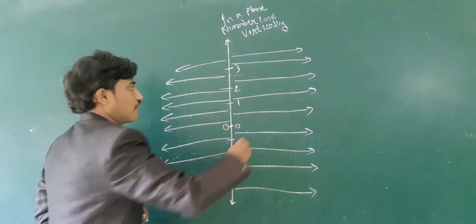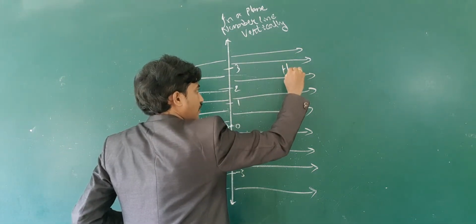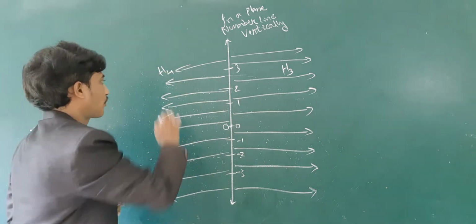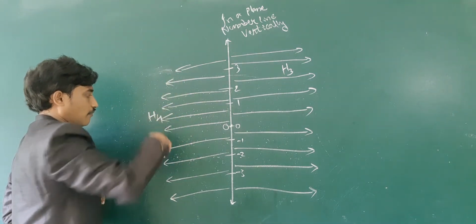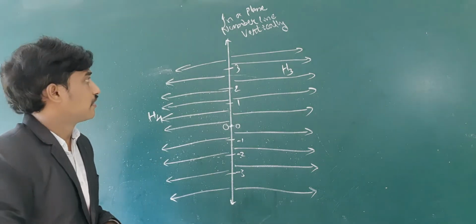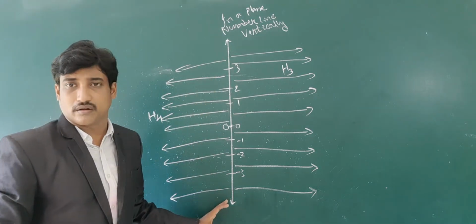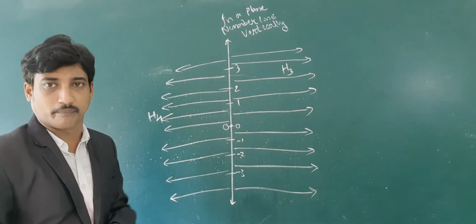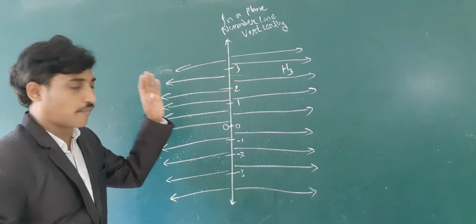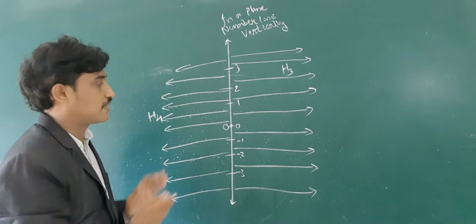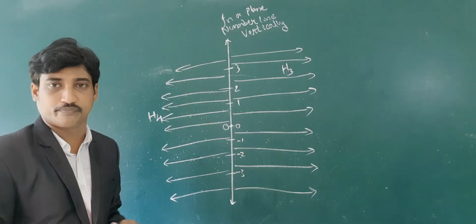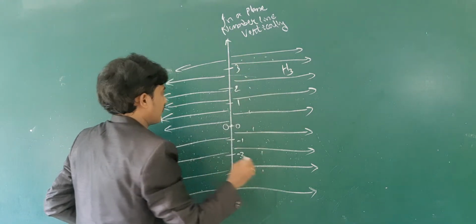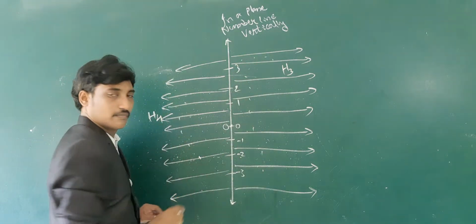Let us take this half plane as H3 and this one as half plane H4. This number line belongs neither to H3 nor to H4, so the number line divides this plane into two half planes, H3 and H4. Points in H3 are different from points in H4.